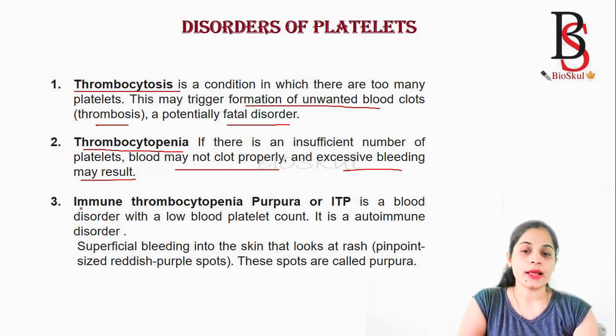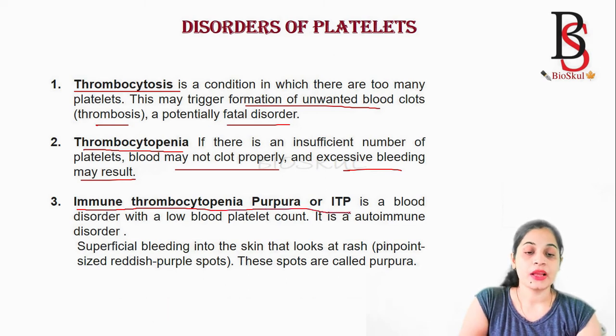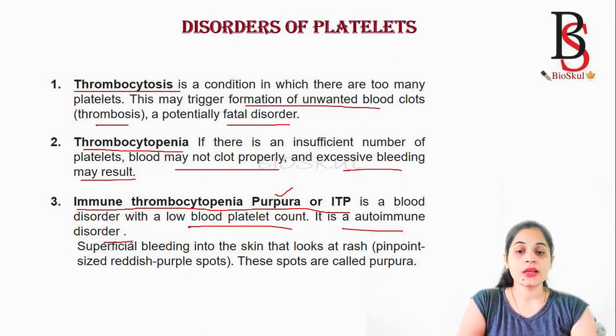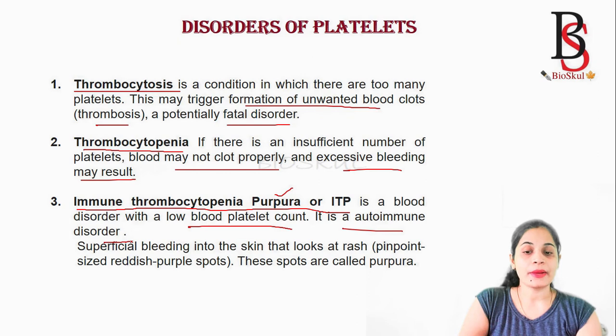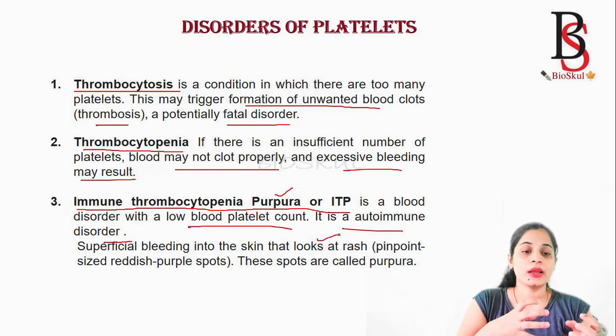Another condition is known as immune thrombocytopenic purpura or ITP. It is a blood disorder with a low platelet count, and this purpura is an autoimmune disorder. In this disease, there is superficial bleeding into the skin, and that bleeding into the skin looks like a rash.